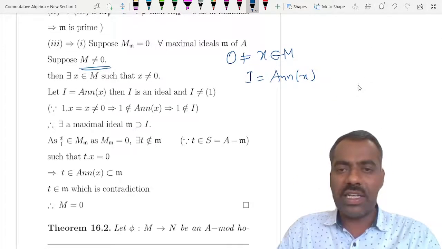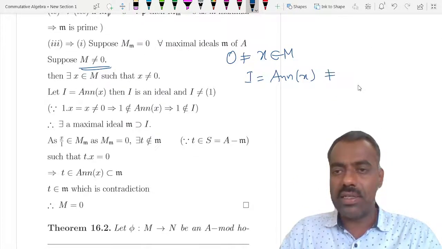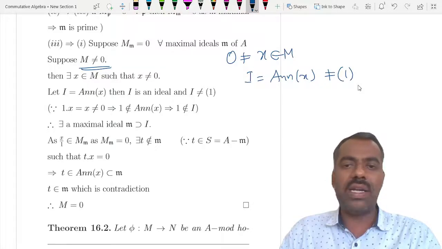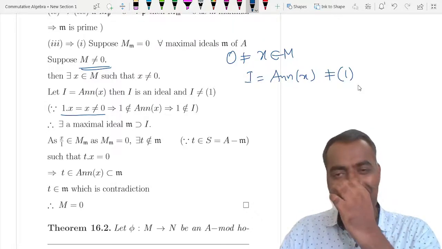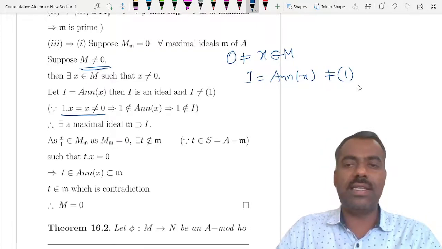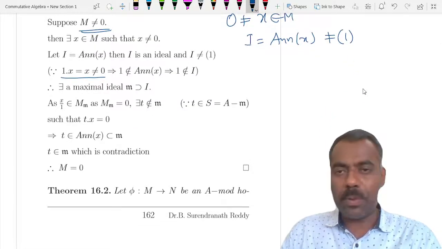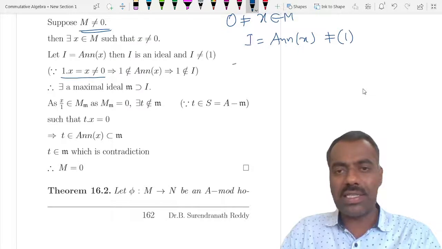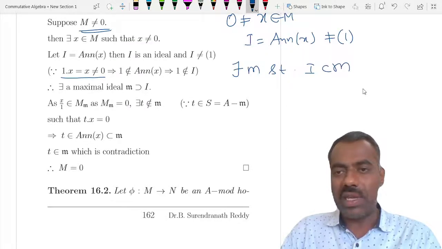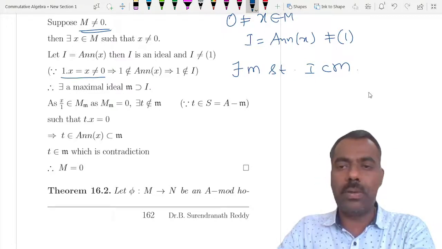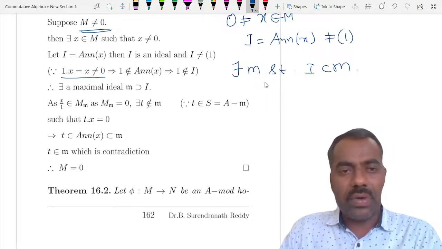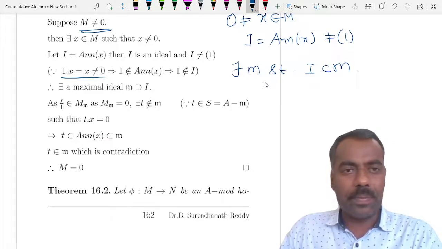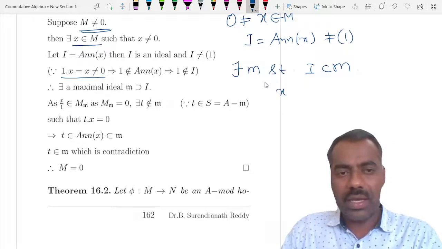Then one can check that this I is not the whole ring. That means 1 does not belong to it, because 1 times x is non-zero. So 1 is not in the annihilator of x. Therefore it is a proper ideal. That means there exists a maximal ideal m such that I is contained in m. Okay, so we have a maximal ideal containing a proper ideal. Now one can observe that this x is in M.